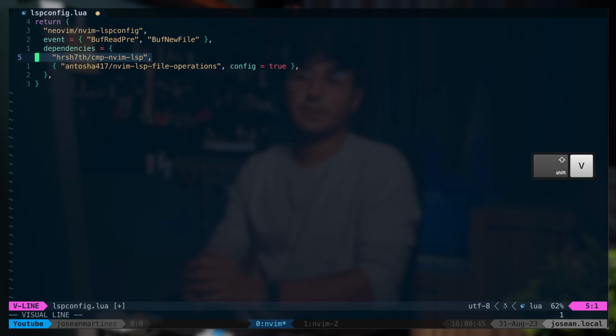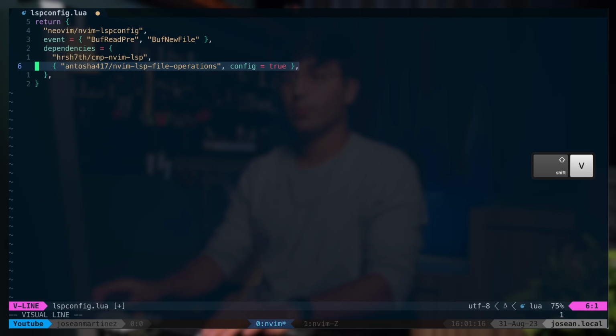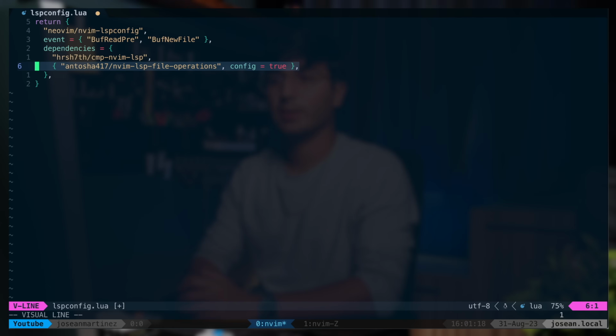This first dependency is the completion source we're going to be using, so we can have LSP recommendations in our auto completion. And then this second one is one I've been trying recently. It basically allows you to rename files through nvim-tree or neo-tree, which are file explorers, and for language servers that support it, also update any affected import statements. I'll show you guys how this works when we go through some examples.